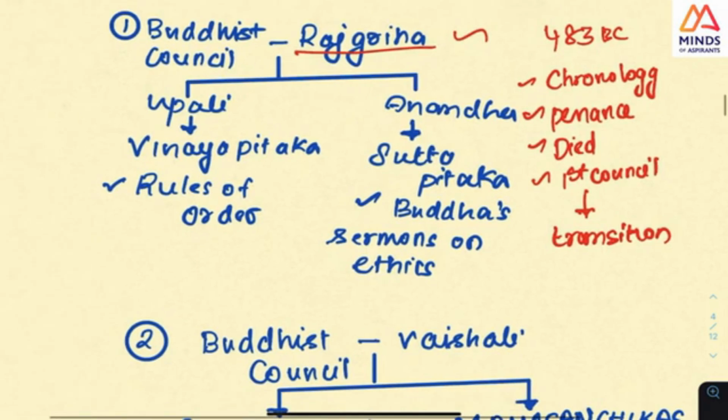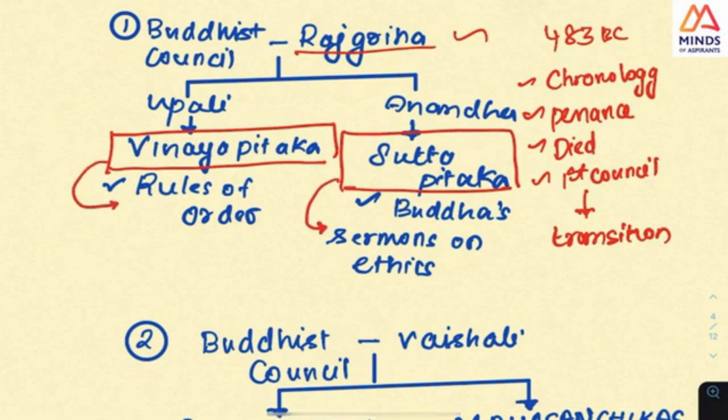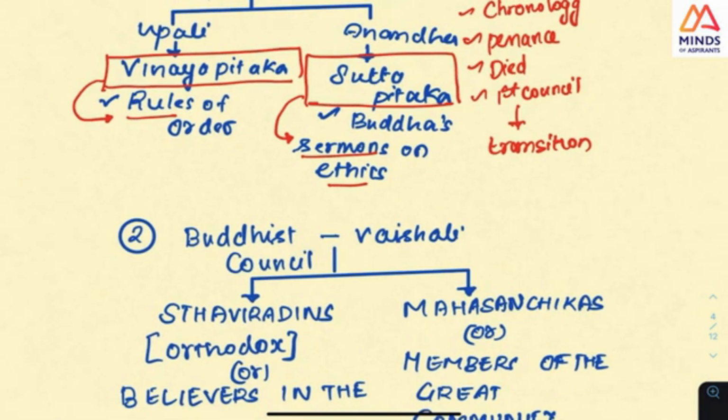But now you come to this point. Buddhists in the first council, at around this period, 2 things came. So this is the point: Vinaya Pitaka and Sutta Pitaka. This is very, very important. What this means you should know. Vinaya means rule, and Sutta Pitaka means sermons of ethics. And in detail we'll see below. But the first thing is this.